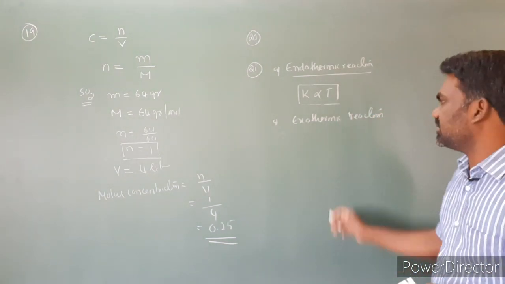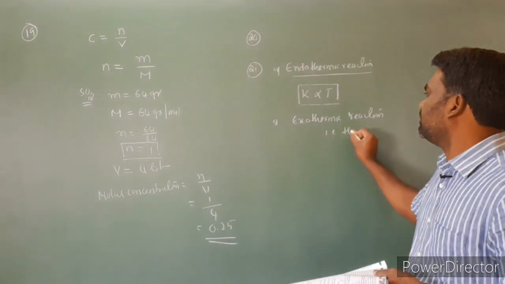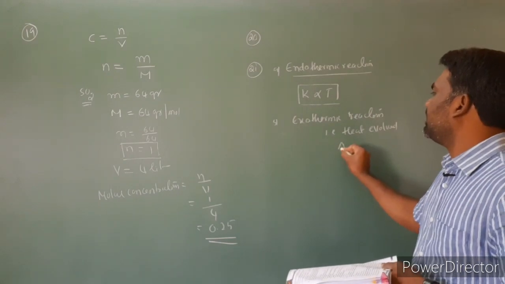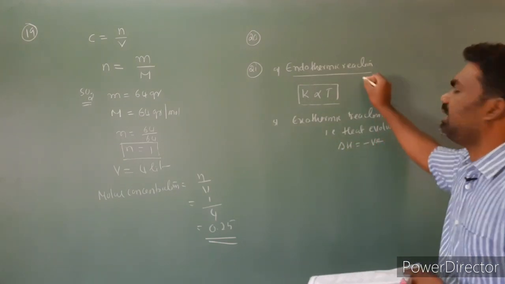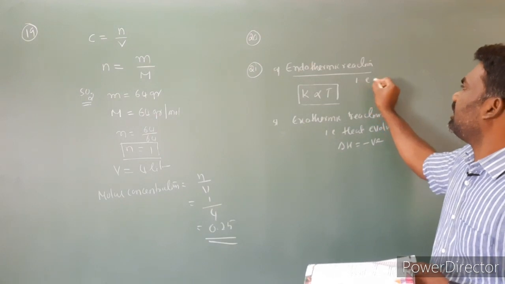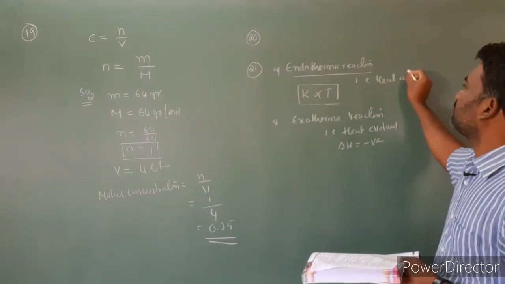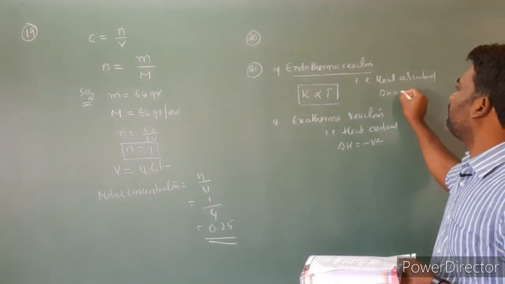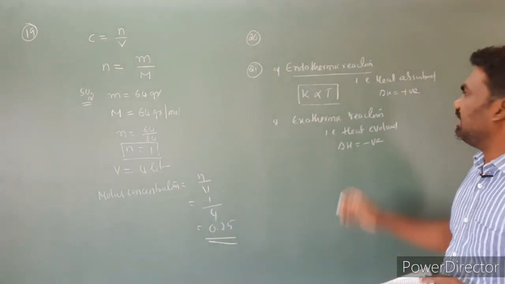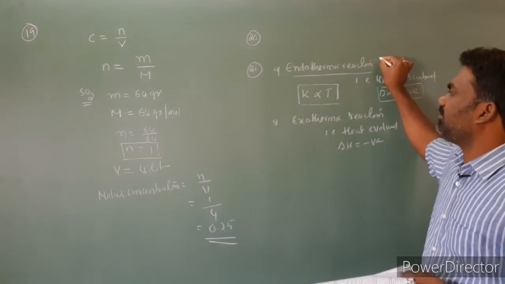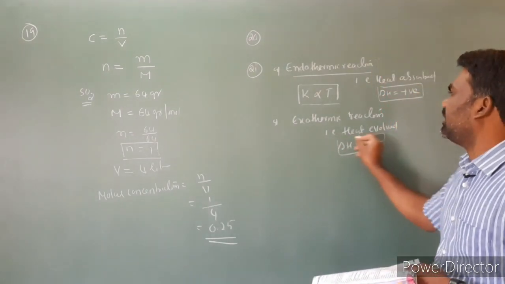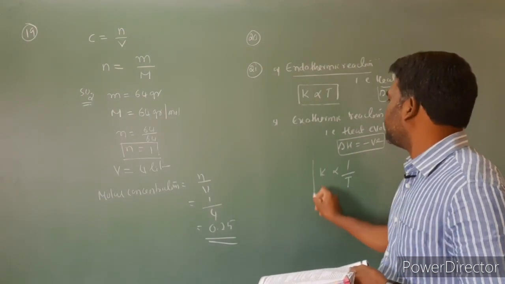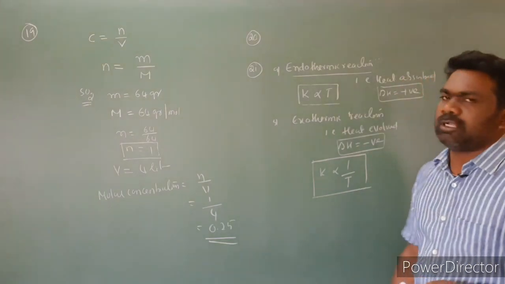Exothermic reactions, in the sense, heat is evolved. That means delta H is negative. Here heat is absorbed, that means delta H is positive. So delta H is positive for endothermic reactions. For exothermic, delta H is negative. For this case, K is inversely proportional to temperature.